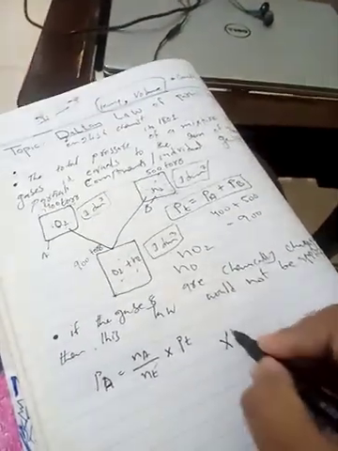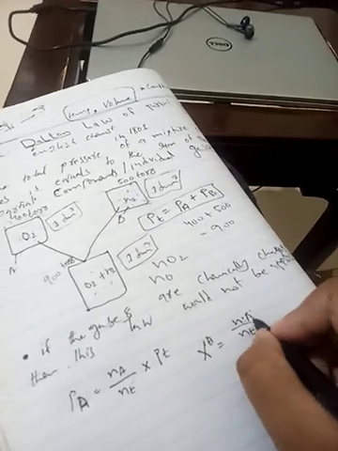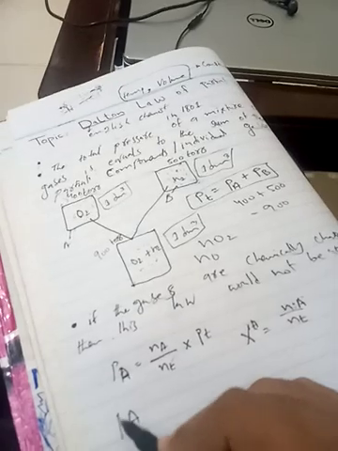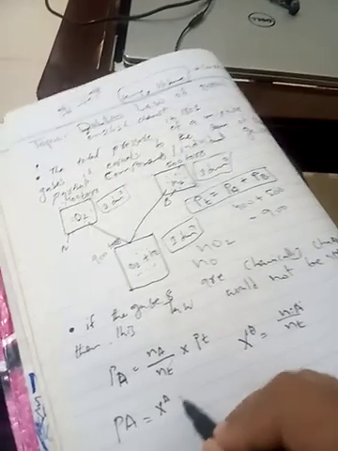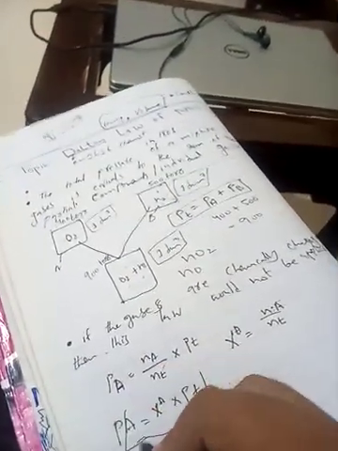Here we can also use mole fraction instead of writing Na upon Nt, because mole fraction X is equal to n upon Nt, for any of the gases. Here we are using A, so we use A. So we can write: the pressure of a specific gas is equal to X, the mole fraction, times the total pressure.